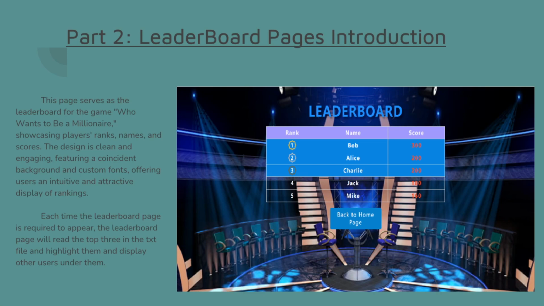Each time the leaderboard page is required to appear, it will read the top three in the text file and highlight them with a special symbol, and display other user names and scores under them. This is what my page looks like.